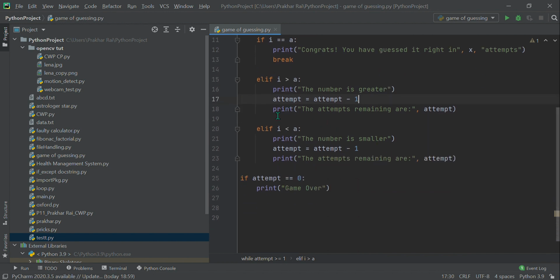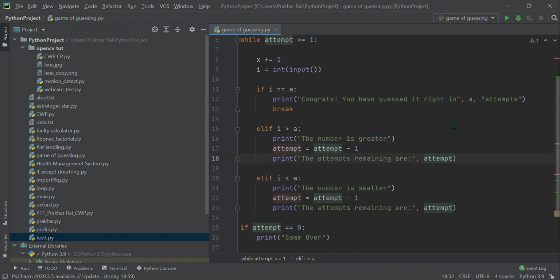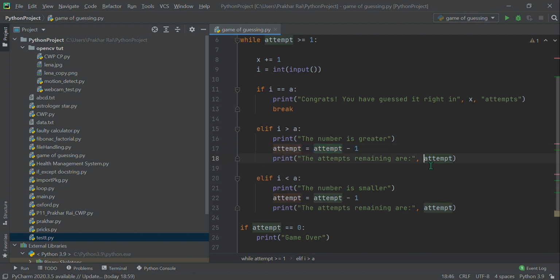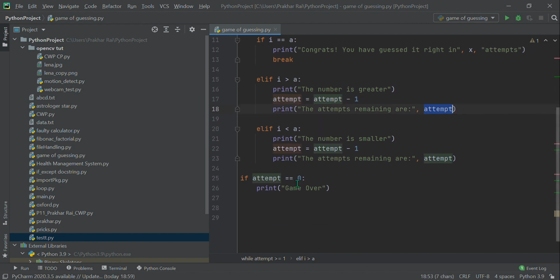We are using this attempt variable which we have declared, so the attempts remaining are this attempt. We have decremented the value of attempt, meaning from 5 it became 4, so it will store here.